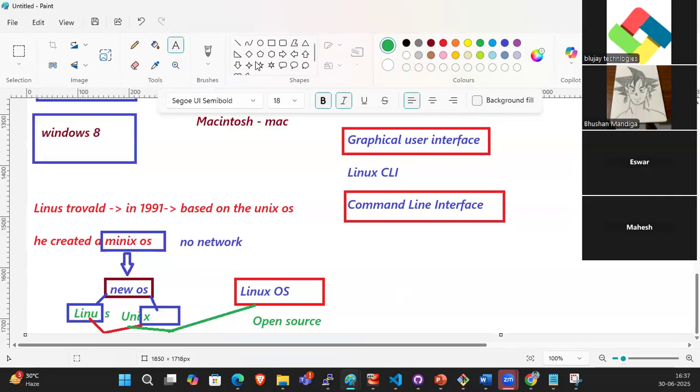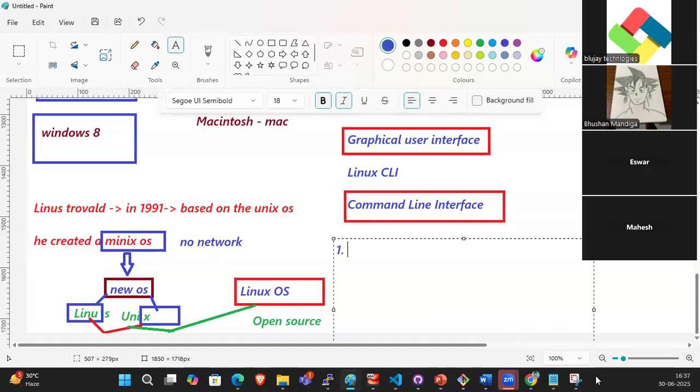So before that you need to buy the license if you want to use it. Linux is the competitor for Windows, and it was released as open source. So what is open source?